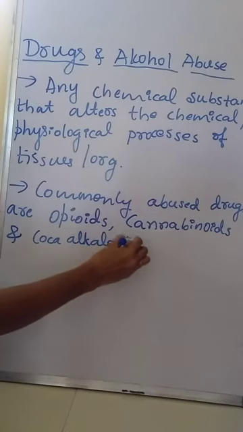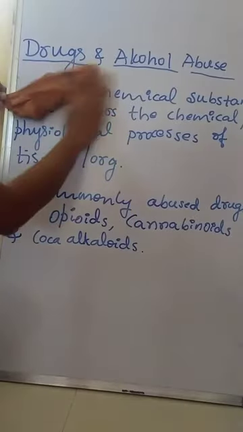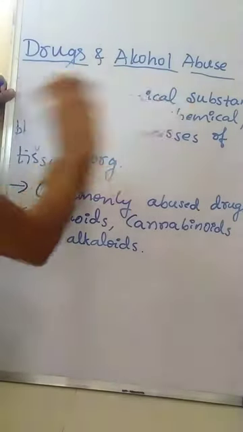Majority of these drugs are obtained from flowering plants, and some are obtained from fungi. First, we will discuss opioids.